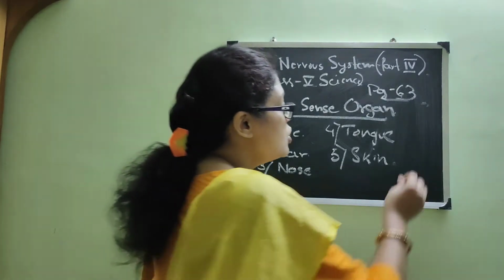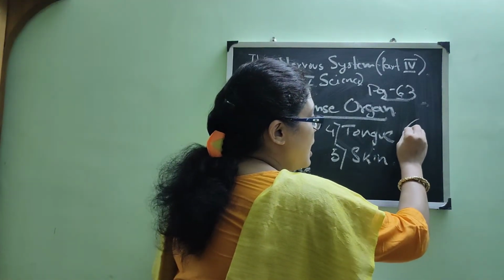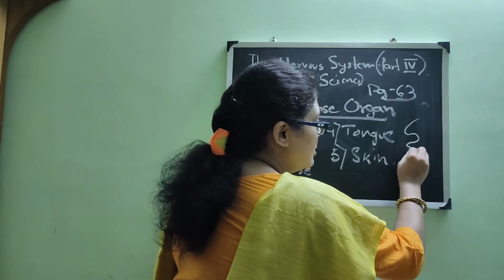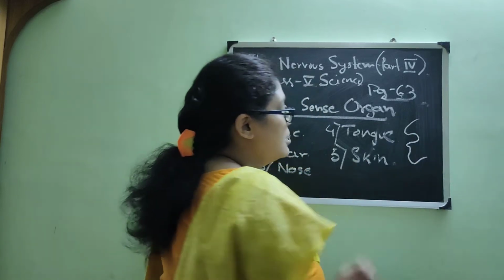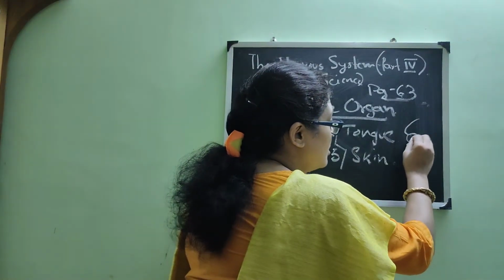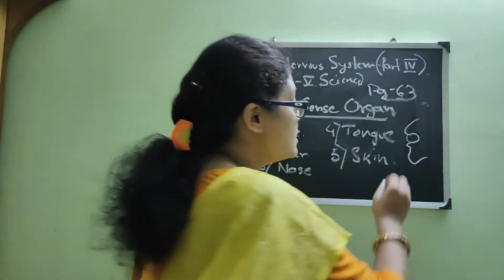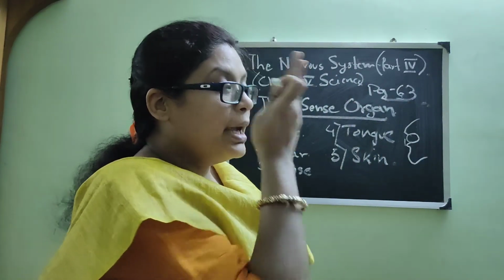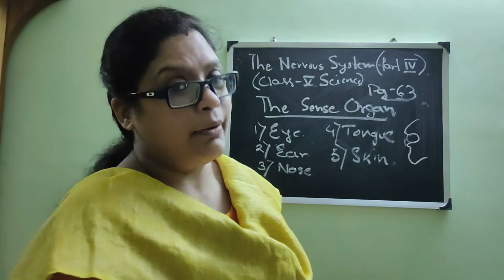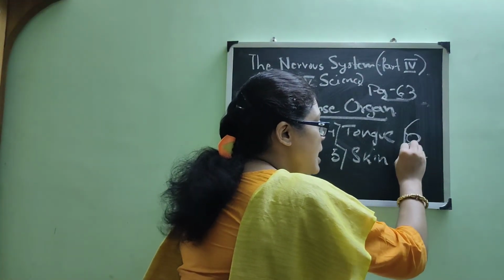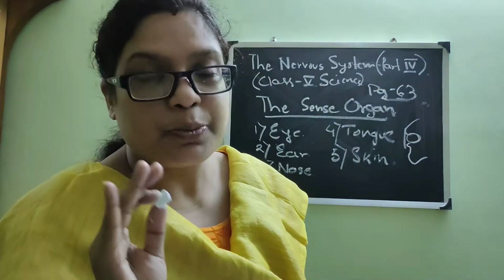So if this is a skull, there's a hole like this, and the eye is protected by the skull, so that if you get hurt directly, your eye will not be affected. So this is a socket inside which the eye is protected safely.